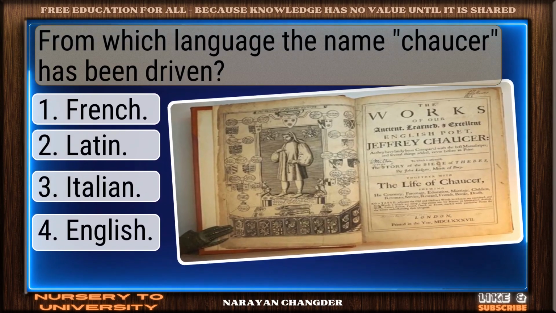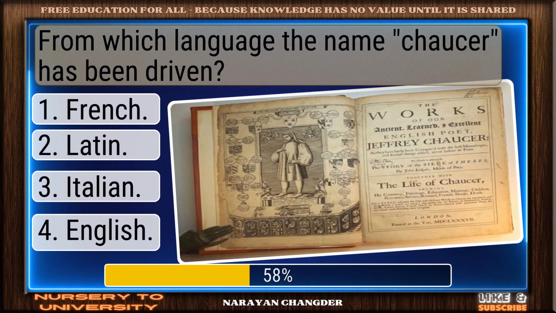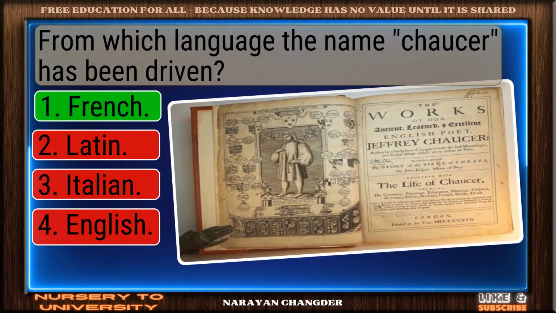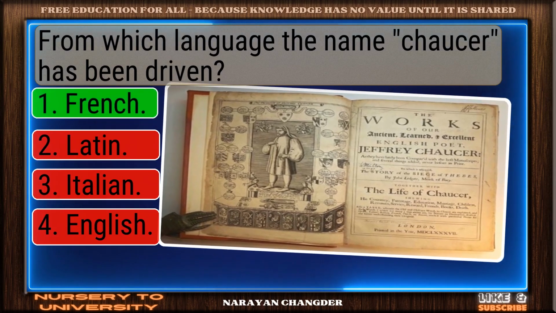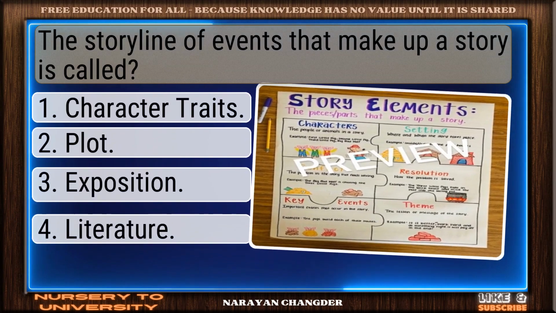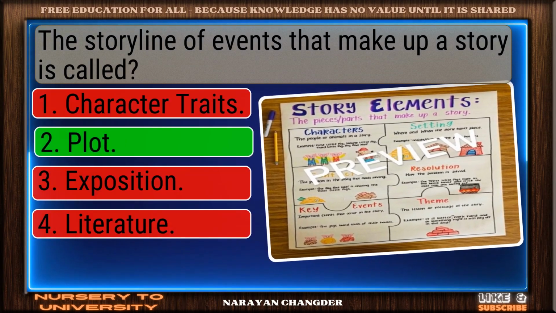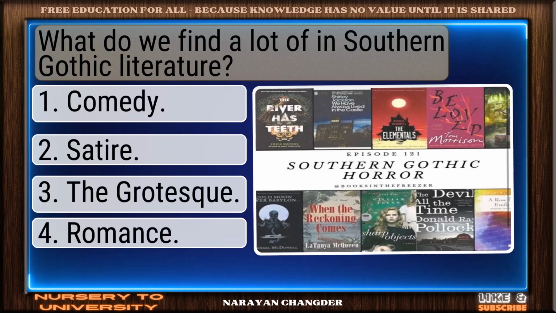From which language has the name Chaucer been derived? Excellent choice. French is right. The storyline of events that make up a story is called? Exactly. Plot makes sense.